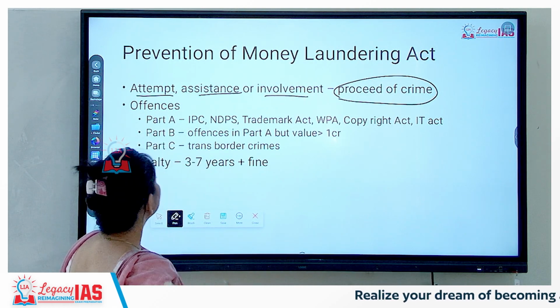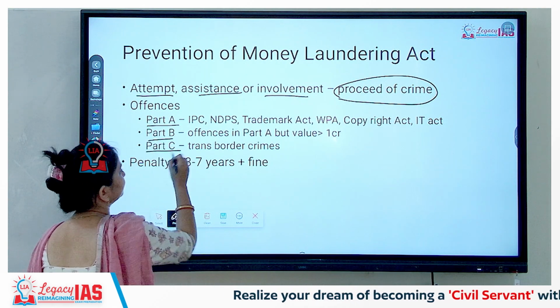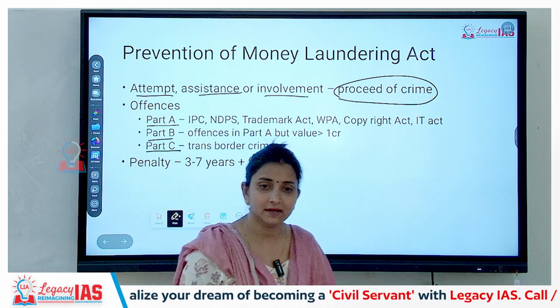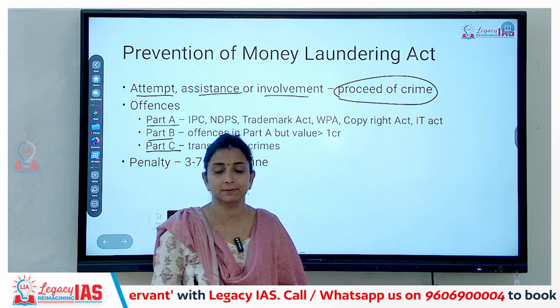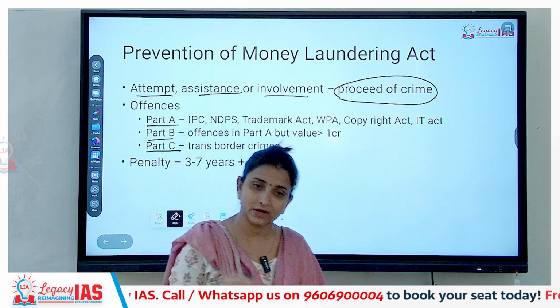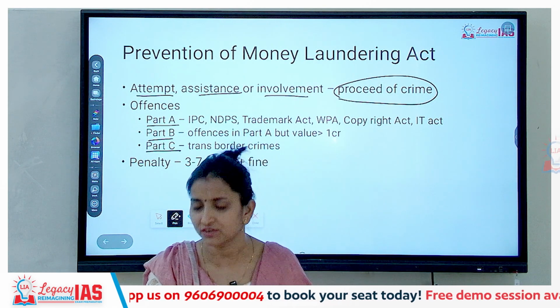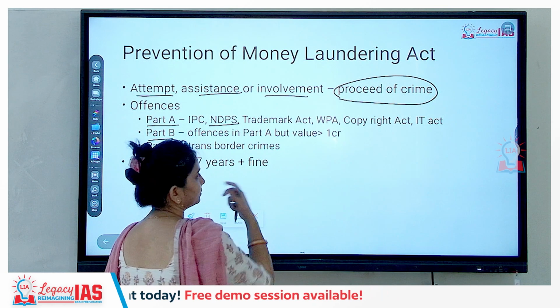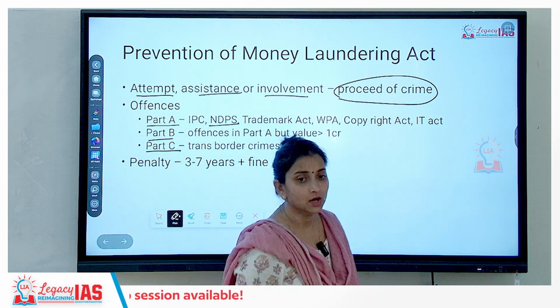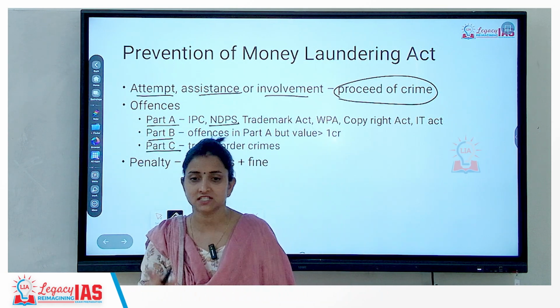Okay? PMLA has also categorized the offences into three parts, Part A, Part B and Part C. Part A has enlisted a list of crimes, for example, crimes mentioned under the IPC or Wildlife Protection Act or IT Act or Immoral Traffic Act or Narcotics Drugs and Psychotropic Substances Act, Copyright Act. All these acts have enlisted certain crimes.